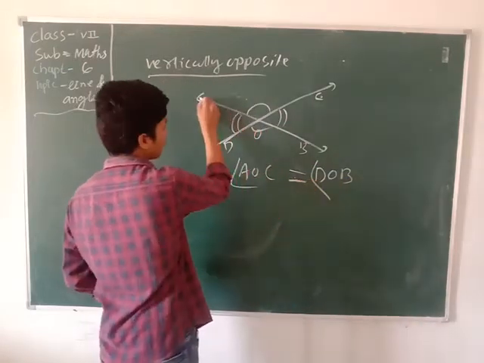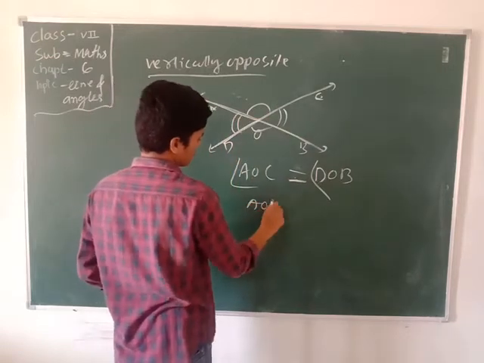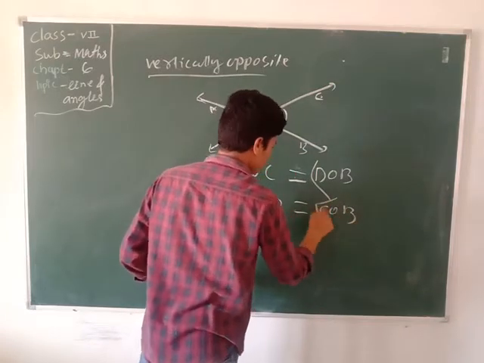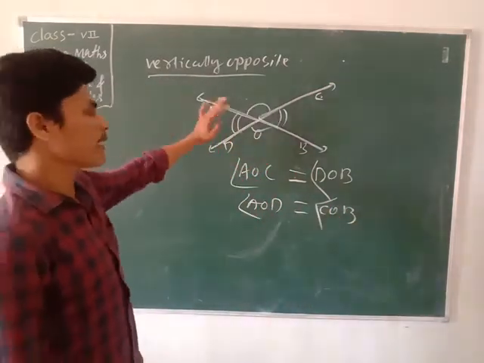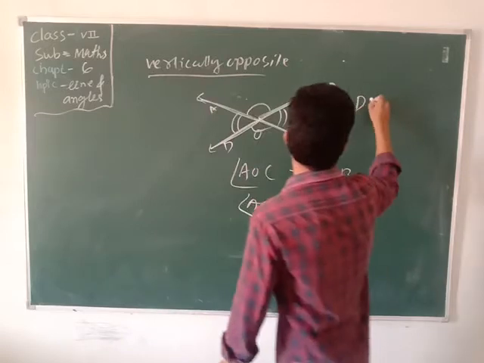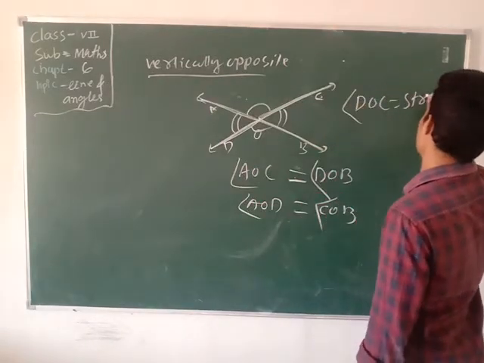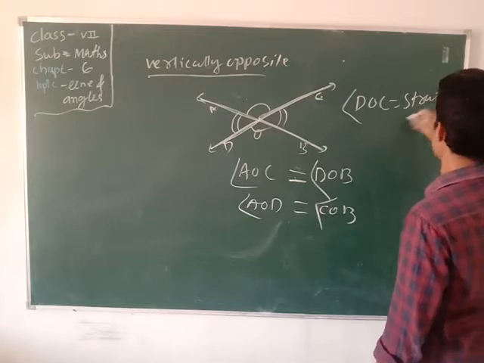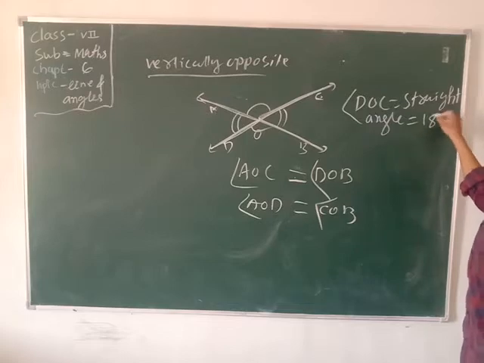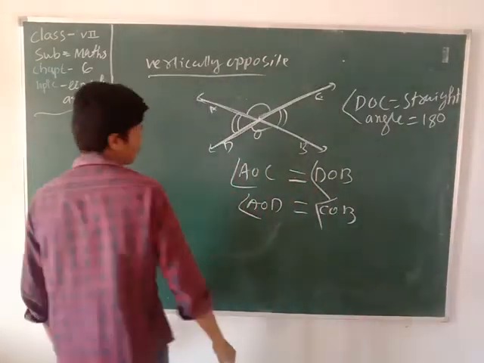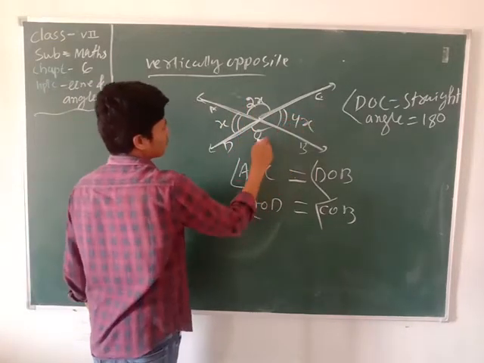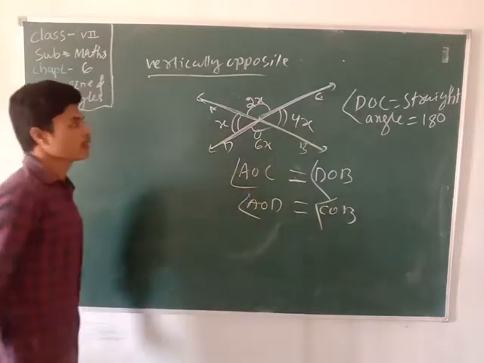Now another pair: AOD equals COB. Always keep in mind that vertically opposite angles are always equal. And see here, BOC is a straight angle. A straight angle measure is always equal to 180 degrees. Then if the angles are x, 2x, and so on, find the value of each angle.